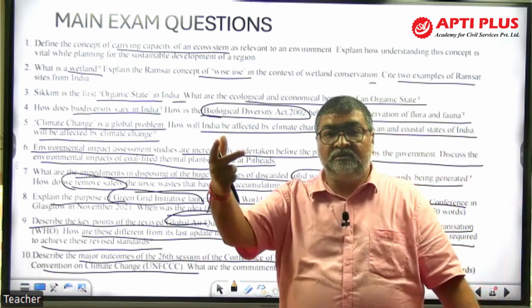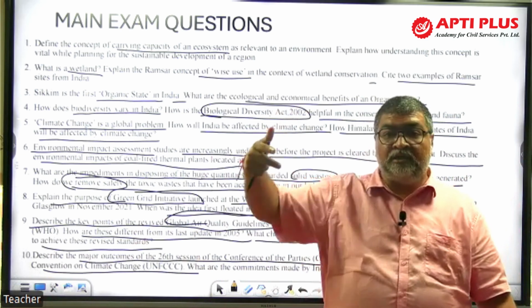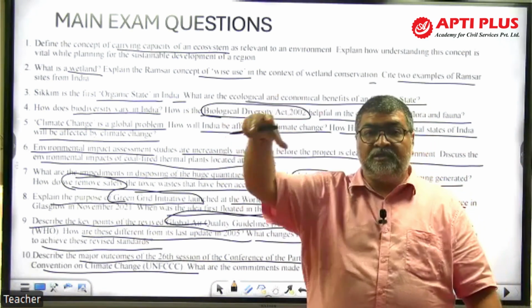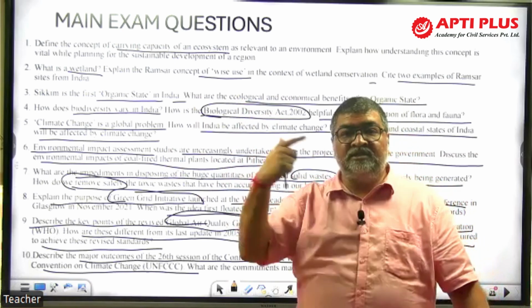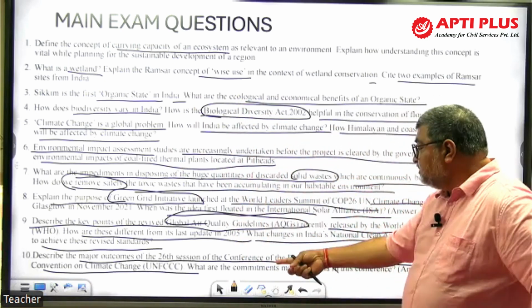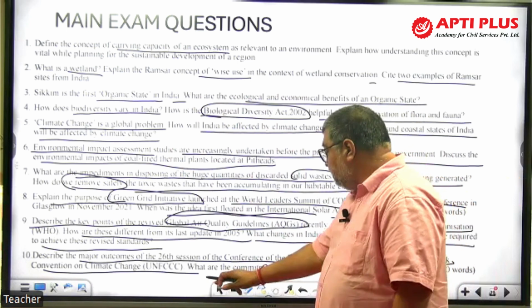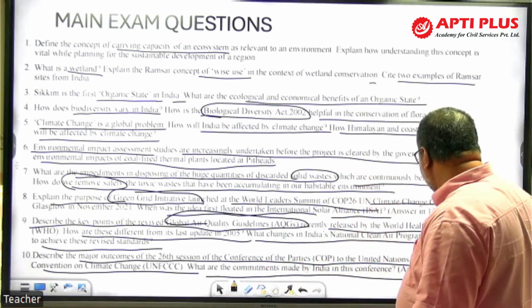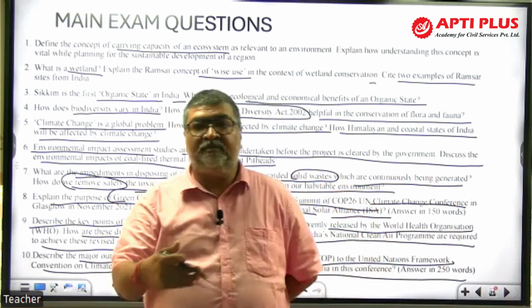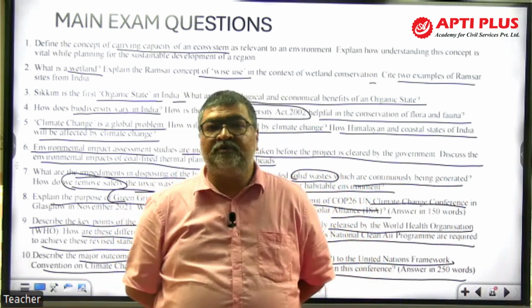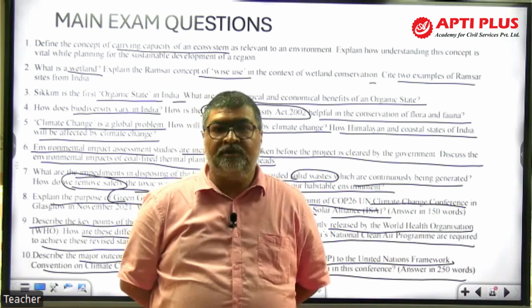Current affairs. That means if a student has followed current affairs, what was in the news at that time, in the Glasgow Summit, what the outcomes are, one can easily write the answer. A direct question is asked. What are the commitments? See here, what are the commitments made by India in this conference? Answer in 250 words. One is what the outcome was at that summit, the Glasgow Summit COP26 2021.